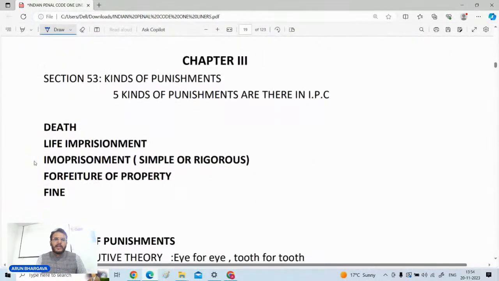Another chapter that we are going to start now is where the punishments and what kind of punishments are there in IPC. How many types of punishments are there in IPC? There are 5 kinds of punishments: death, life imprisonment, simple or rigorous imprisonment, forfeiture of property, and fine.